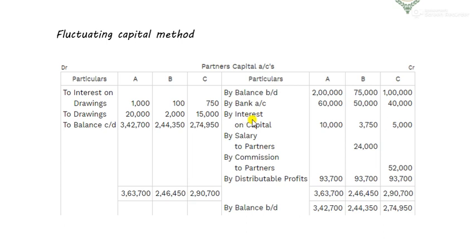It is an expense for the firm, but an income for the partners, which means it is increasing the capital of the partners. If it increases the capital, record it on the credit side. If it decreases the capital, record it on the debit side.